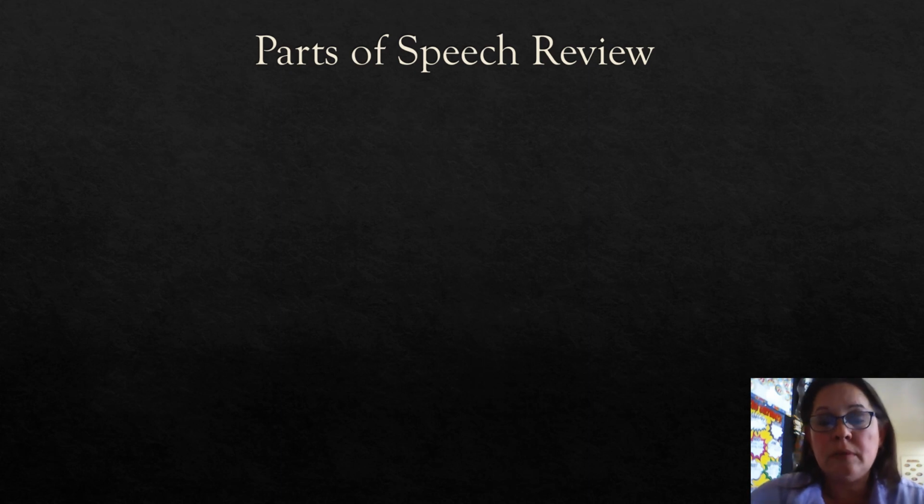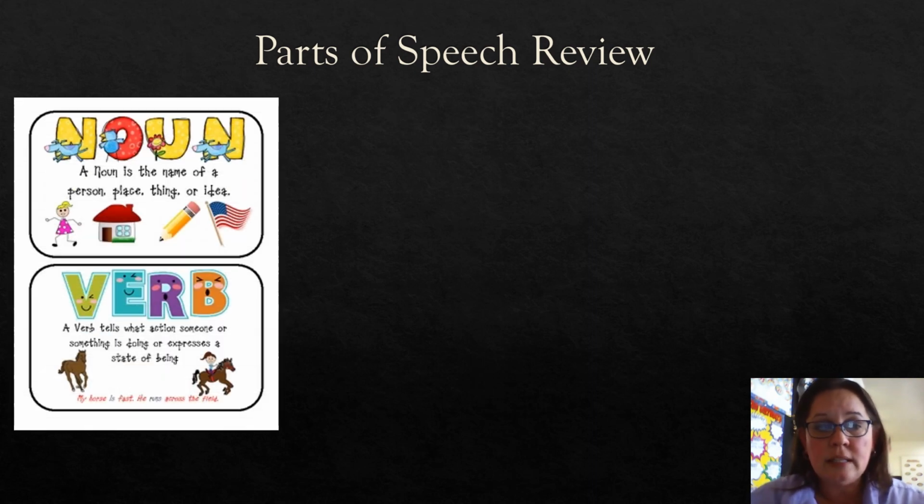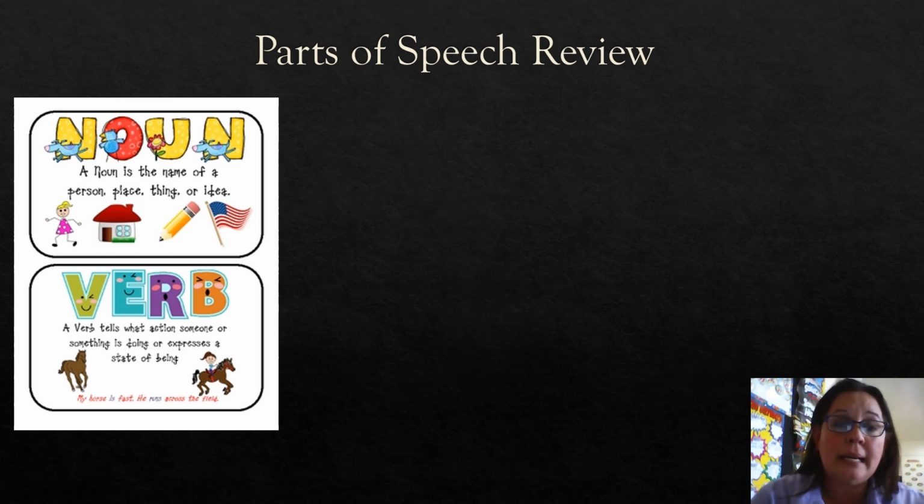First of all, what I want to do is review the parts of speech, because even I saw in this last week of grading, there were some issues that we might need to work on, and I just wanted to review that. So first, let's talk about a noun. A noun is the name of a person, place, or thing. Girl, house, pencil, flag. But it can also be an idea, patriotism, okay? Also, a verb. A verb tells what action someone or something is doing or expresses a state of being.